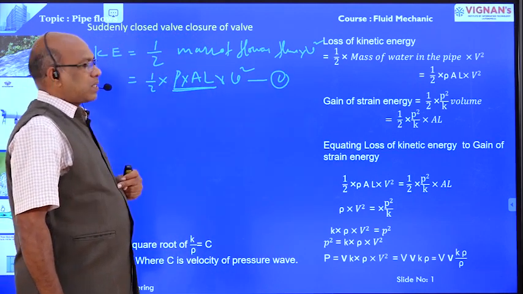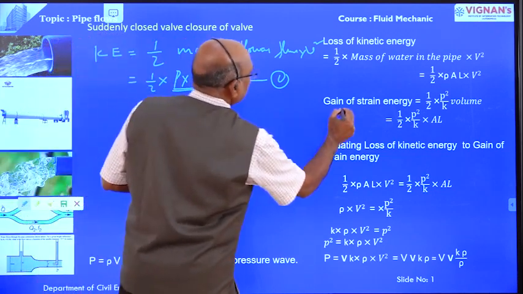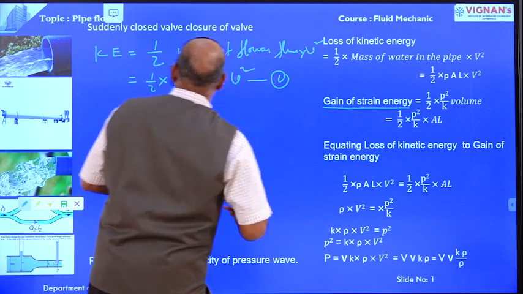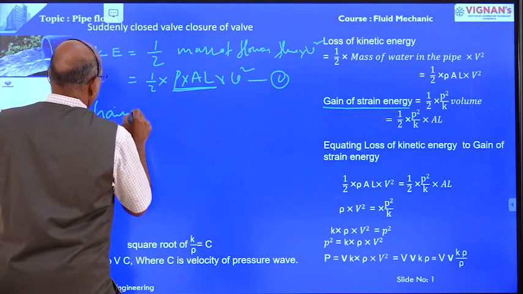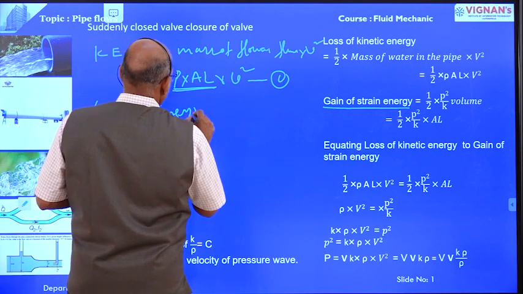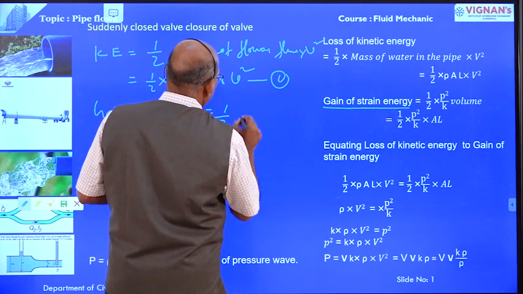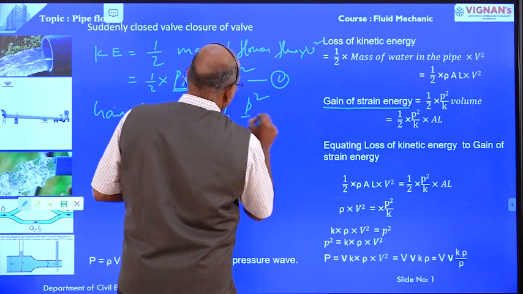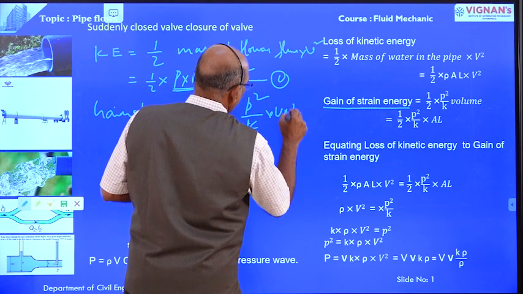Right? Next. Energy stored. Gain of energy. Gain of energy is equal to half P square divided by K into volume.